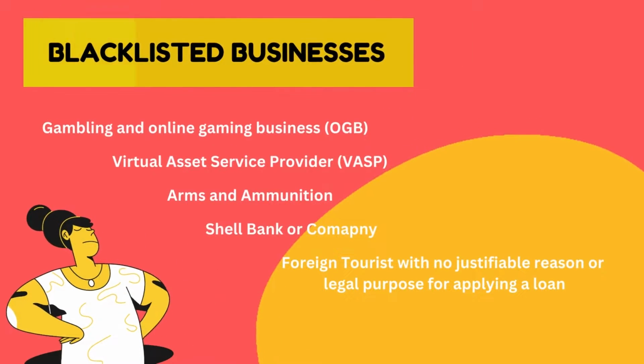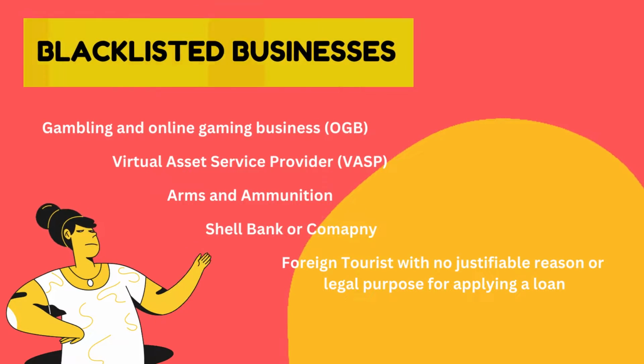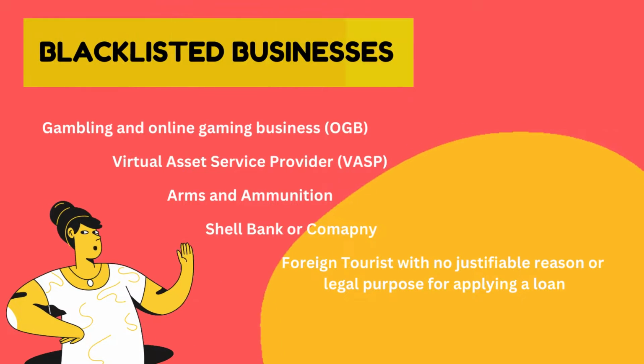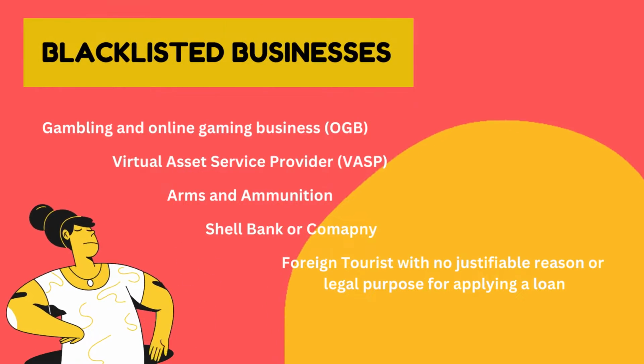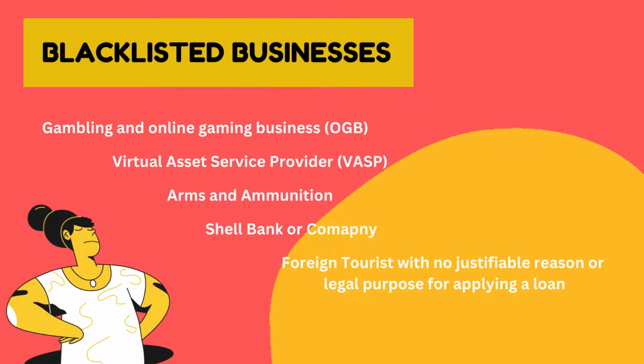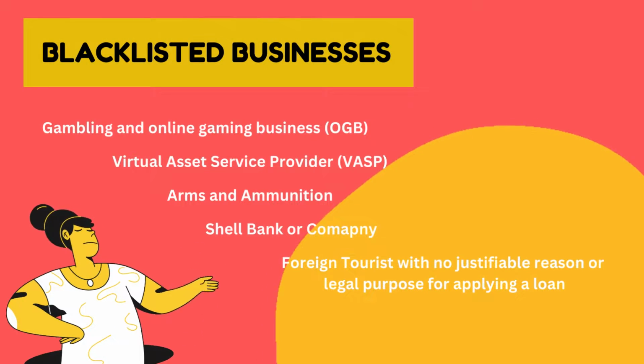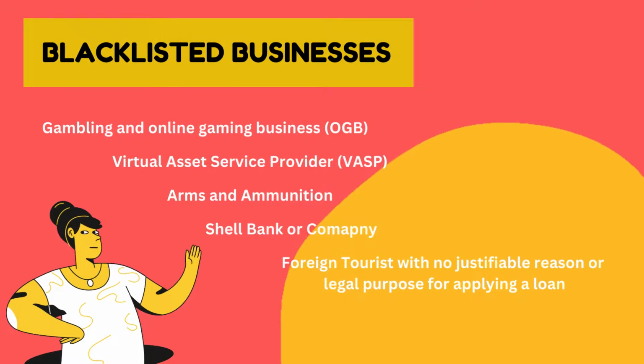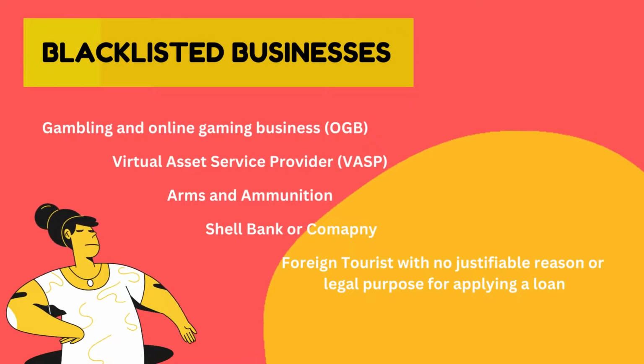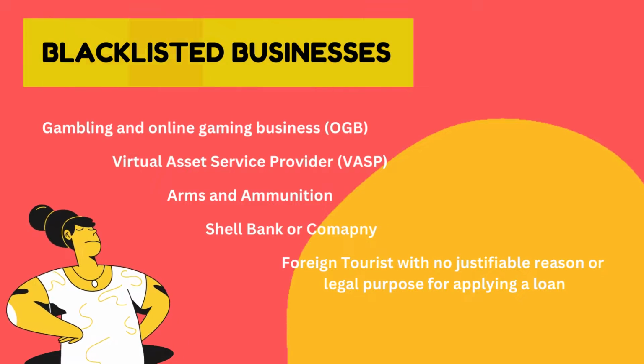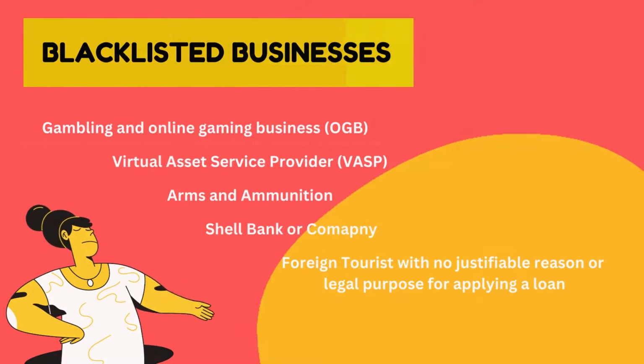We also include any of the applicants who own or engage in blacklisted industries, such as these businesses. And lastly, an individual applicant who is a foreign tourist with no justifiable reason and legal purpose for applying for a loan. So the action we take for blacklisted is to outright reject the account and report to the compliance office.